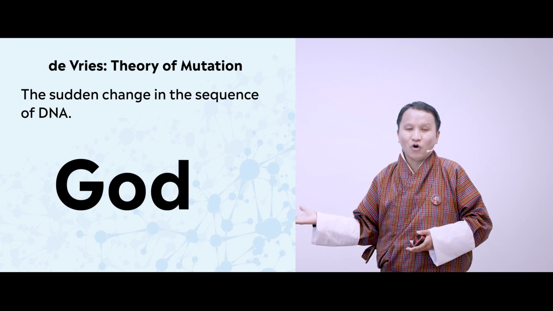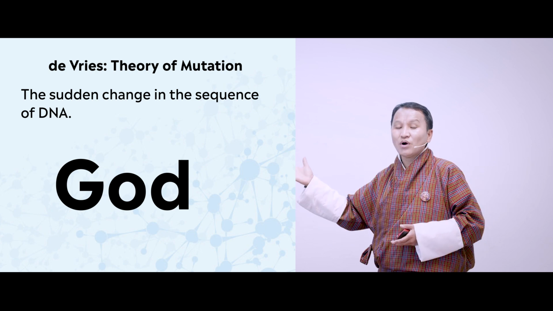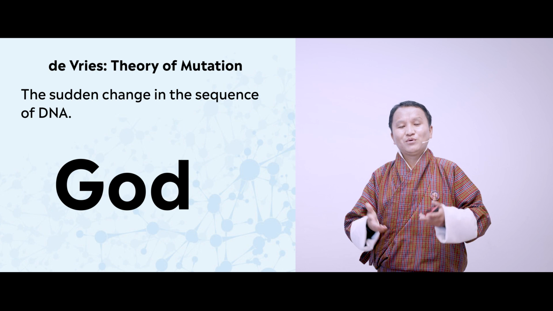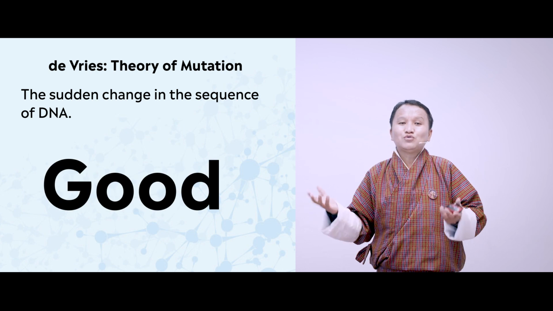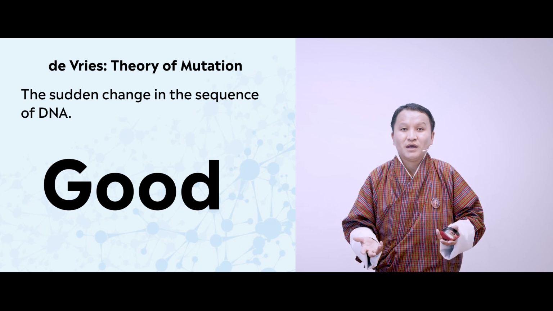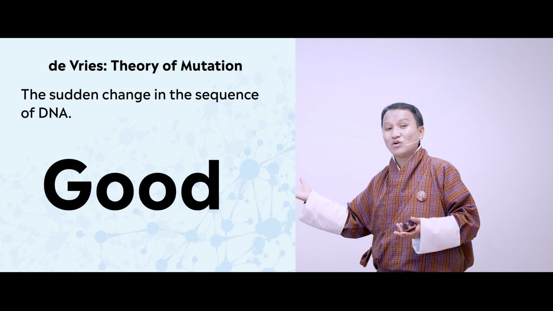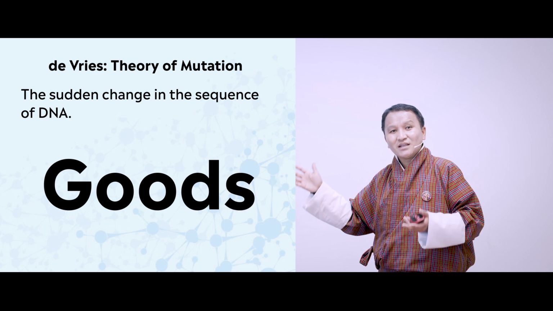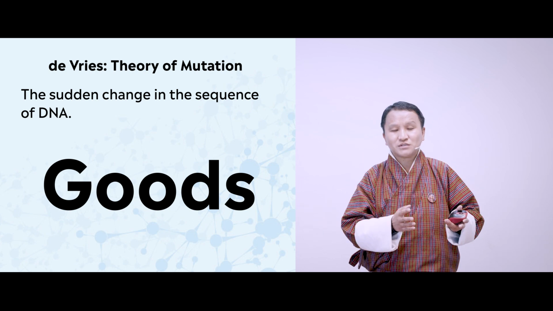The meaning is God, right? But again, if we insert another O in the word God, now it has changed to Good. So these two words give you completely different meanings. Now again, if you add another letter after Good, that is S, now Good becomes Goods, and there is a huge difference between good and goods.